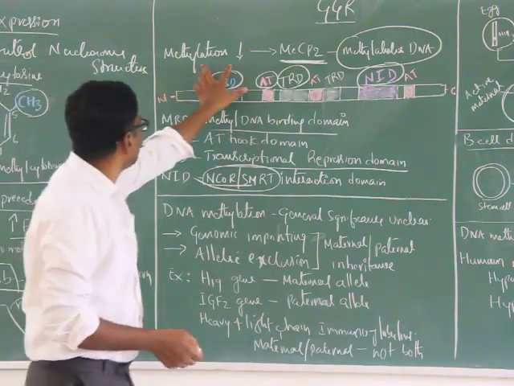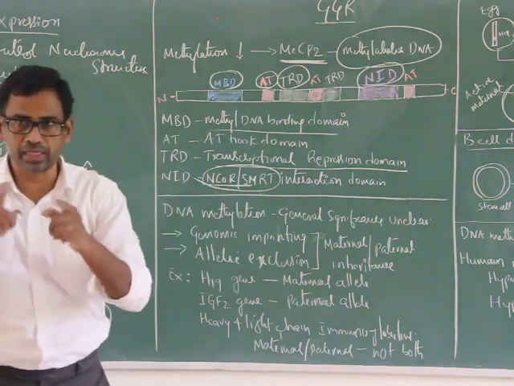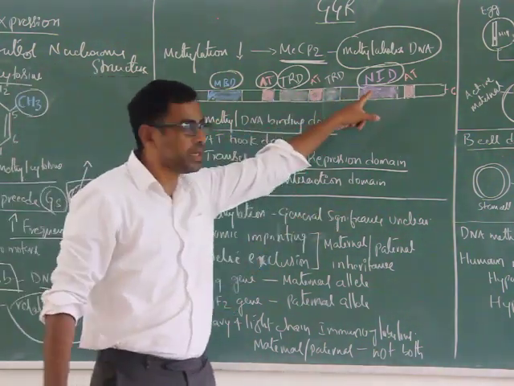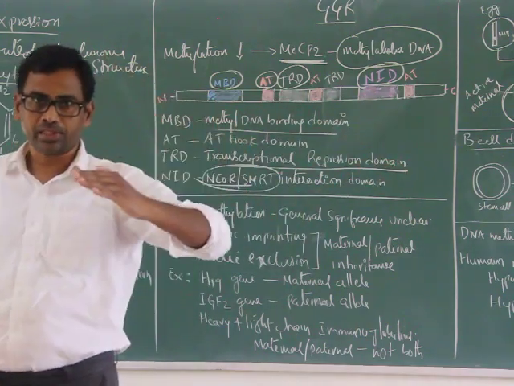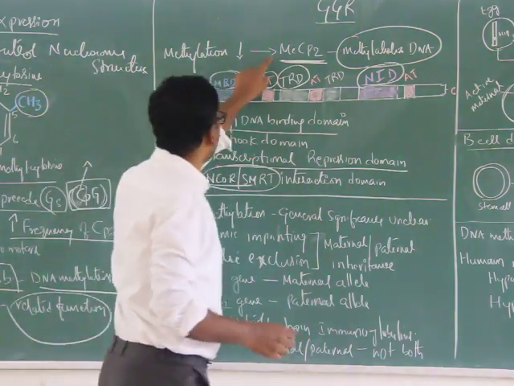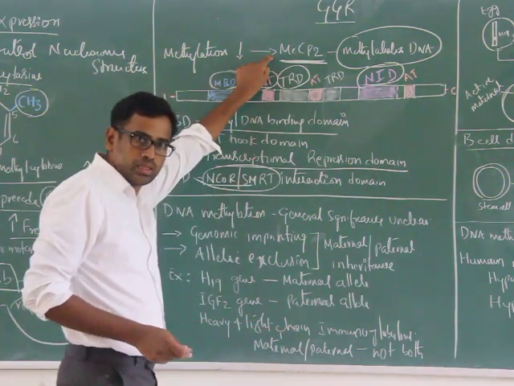That means MeCP2 not only binds to methylated DNA, through other domains like TRD and NID it also suppresses transcriptional activity. This MeCP2 is very important in development.